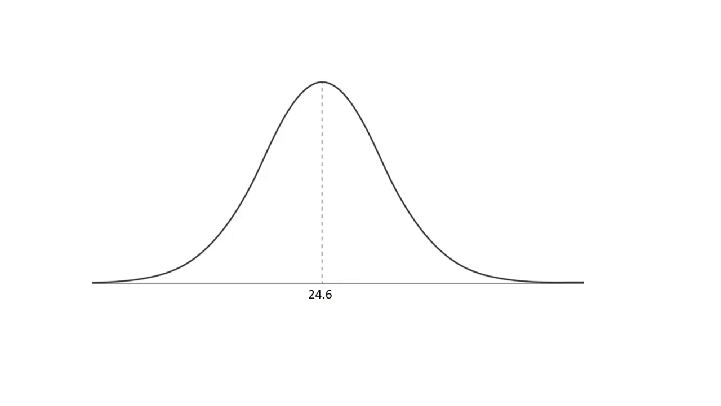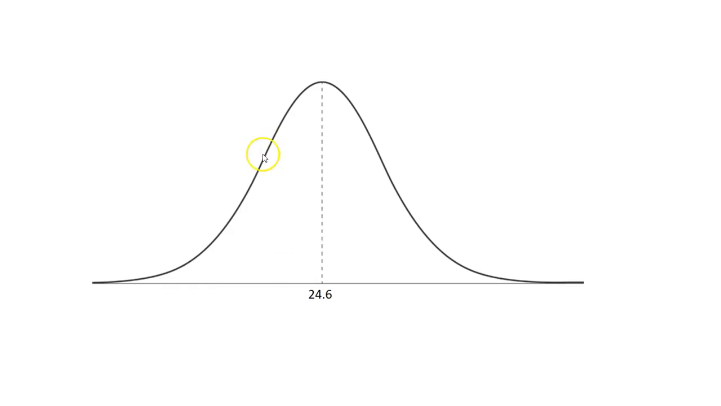the population distribution is normally distributed with a mean of 24.6. So this represents all the 6-month-old baby polar bears and their weights, and the mean is right in the middle because that's what the problem tells us the mean is.